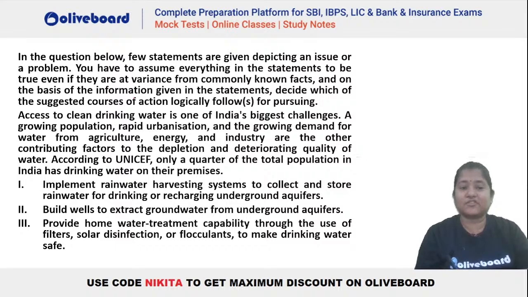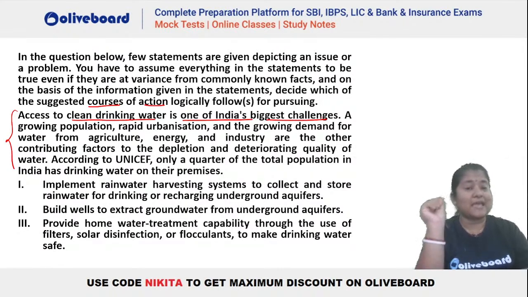So we have to decide which of the following would be the right course of action for this particular problem here, right? You can see a problem statement has been given. Let's understand what is the actual problem. Access to clean drinking water is one of India's biggest challenges, right? A growing population, rapid urbanization, and the growing demand for water for agriculture, energy, and industry are the other contributing factors to the depletion and deteriorating quality of water, right? According to UNICEF, only a quarter of total population in India has drinking water on their premises, right?